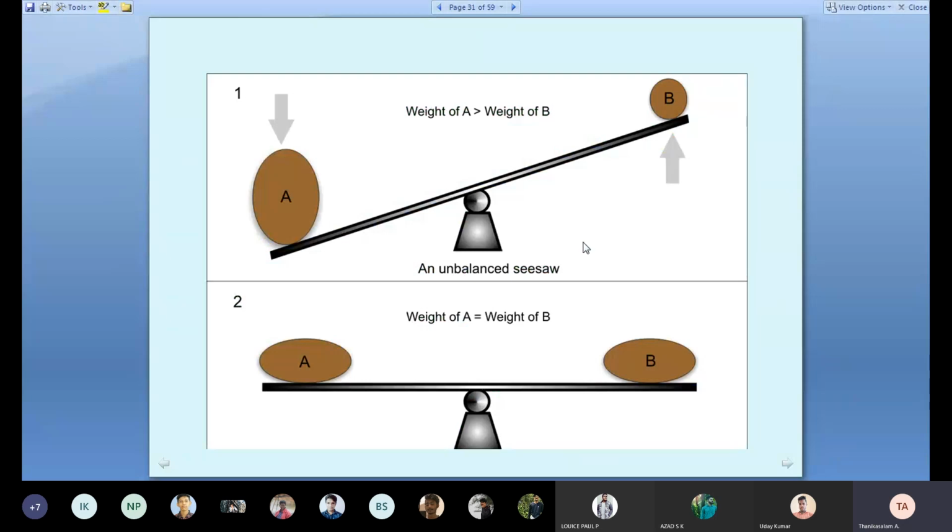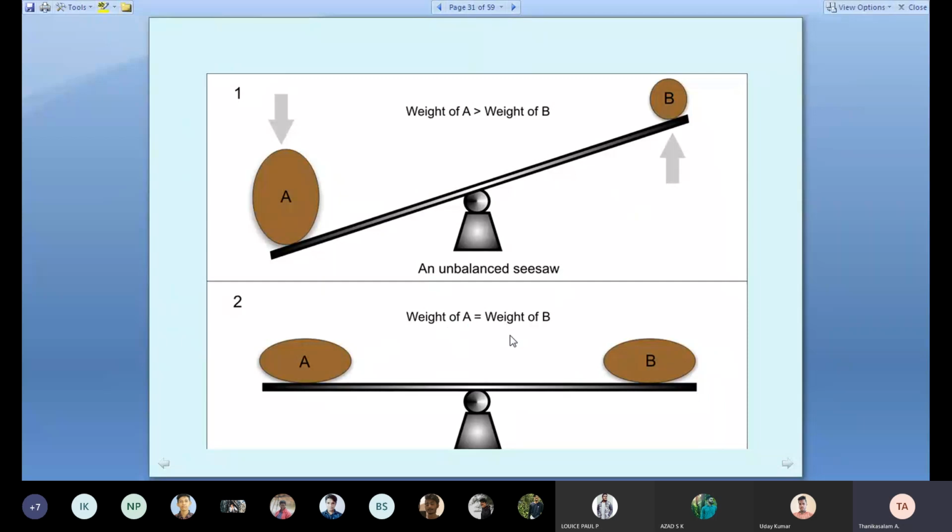In this diagram, one weight is higher. We have already played this type of game in gardens or tourist spots. The person sitting on one side has the bigger weight. A is the bigger weight and B is the smaller weight. You can see the child playing in the park. Sometimes, for the happiness of children, the father or mother sits on one side and the child on the other, so it goes up and down. This is unbalanced: weight A is greater than weight B. Here, when weight A equals weight B, this is equilibrium.